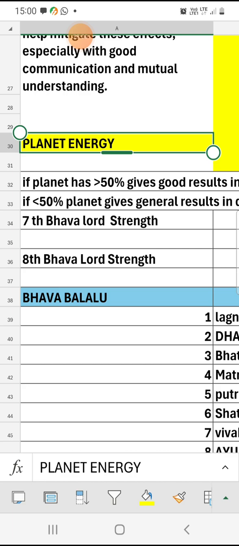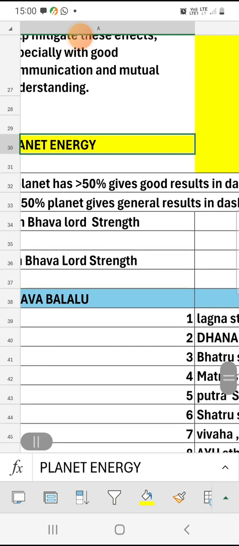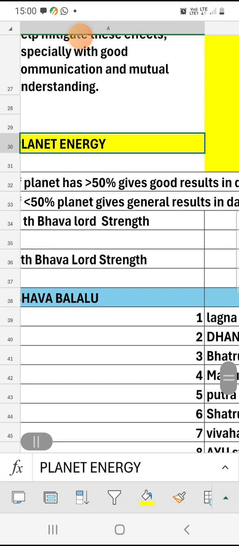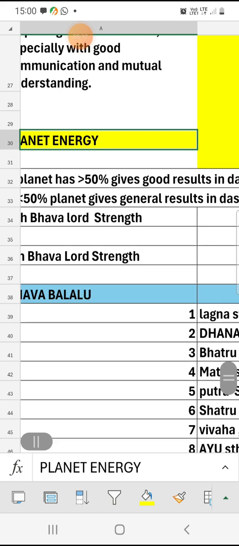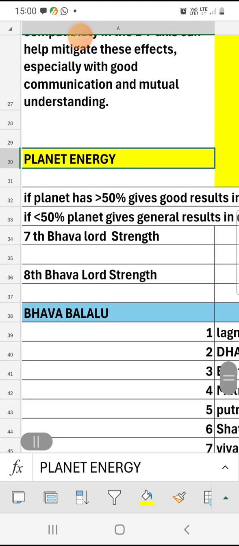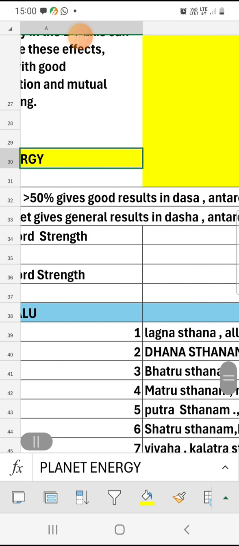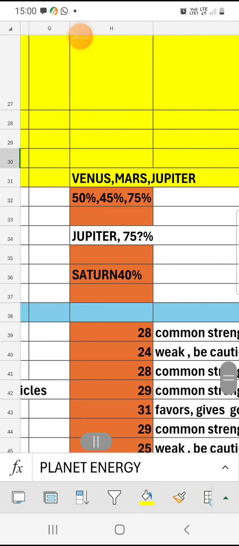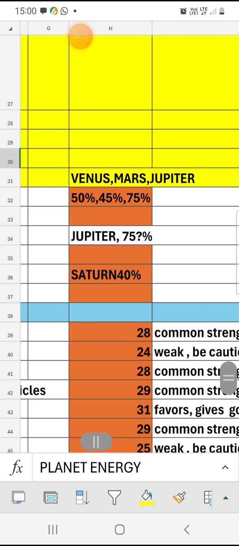Guru is the cause for progeny, the productivity of children. Guru is the cause for knowledge and wisdom, sampada, assets. Then Shukra: you need to consider Venus, Mars, Jupiter, the three planets, and their weights in percentage.